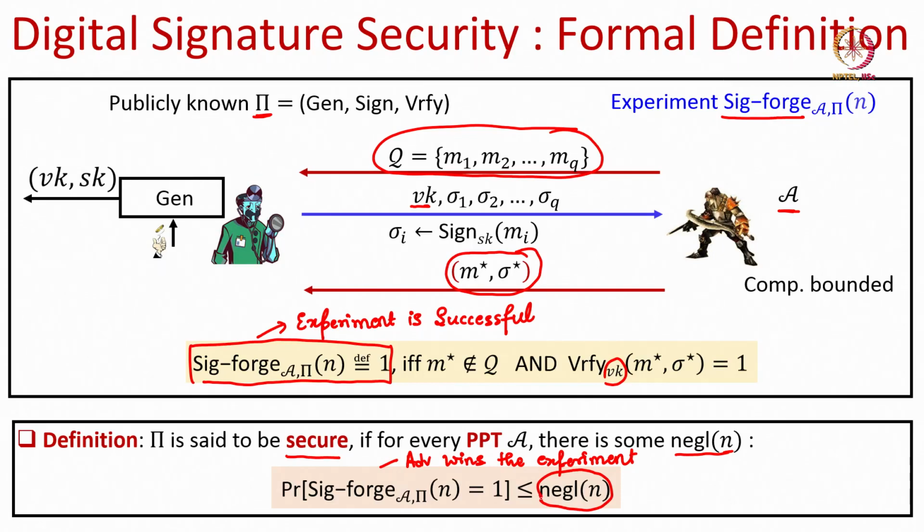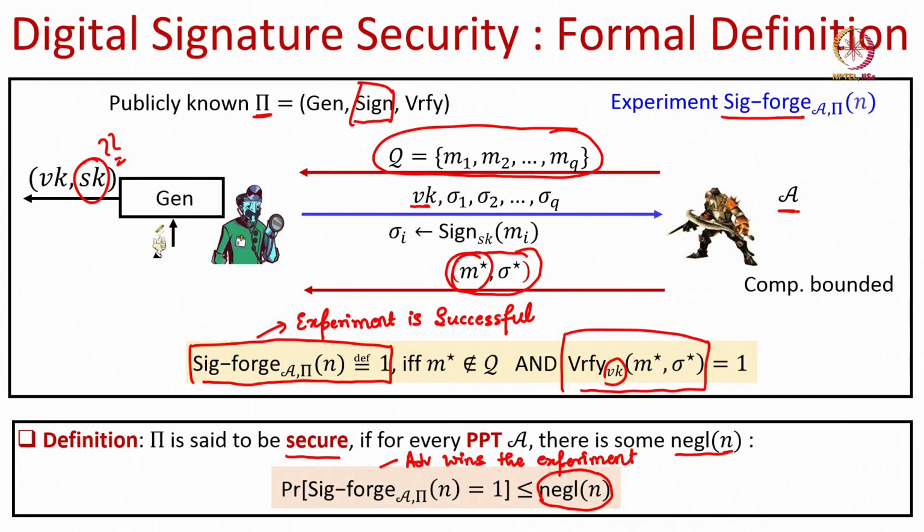Why is there a possibility that the adversary wins this experiment with a negligible probability? Well, the adversary can simply guess my signature. It does not know the value of the signing key, fine, but it knows the details of the sign algorithm. It has the value M star on which it wants to generate a forgery. So, it can just guess a value for sigma star, because at the end of the day sigma star is a binary string, and there is always a non-zero probability that the guessed sigma star passes the verification test.